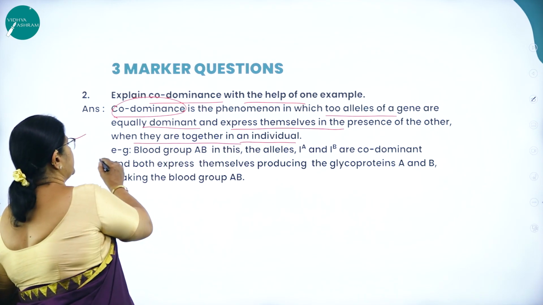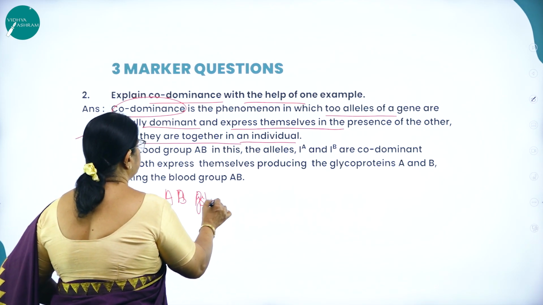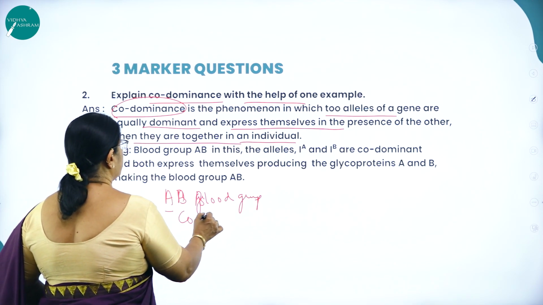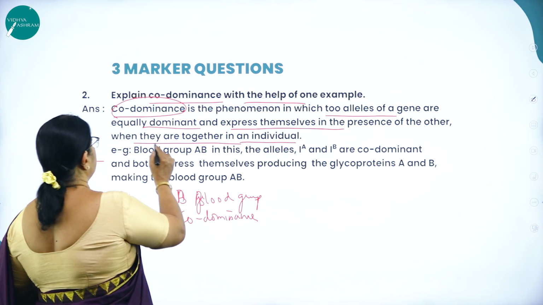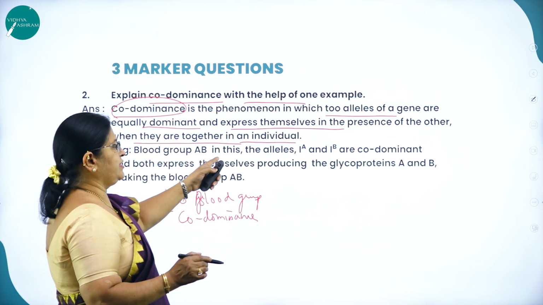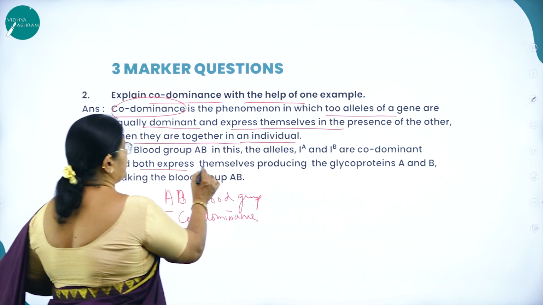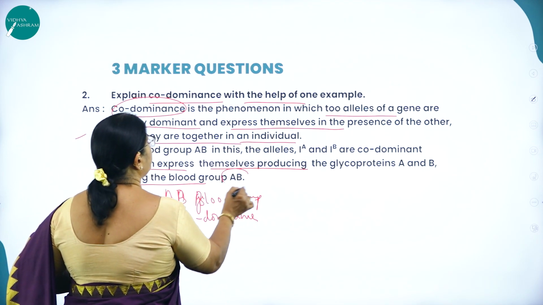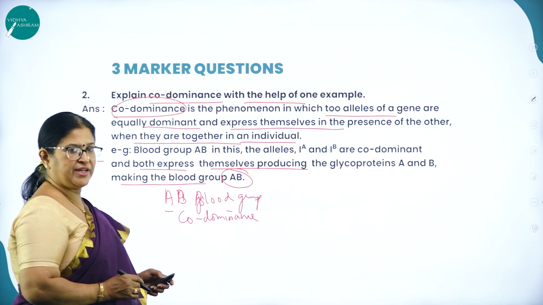Example, occurrence of AB blood group. AB blood group, you can give as an example of codominance. Here, in blood group AB, the alleles IA and IB are codominant and both express themselves producing the glycoproteins A and B, making the blood group AB. That is how you explain codominance with the help of one example.